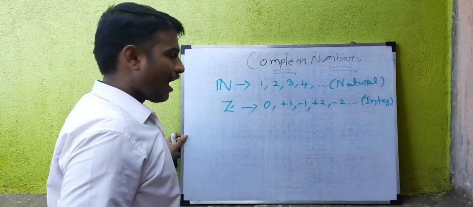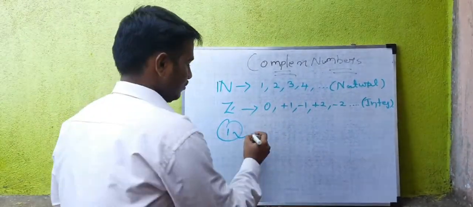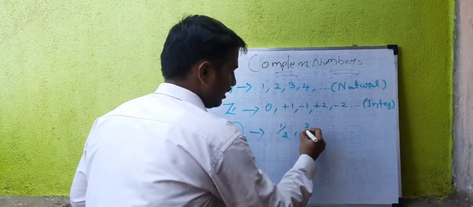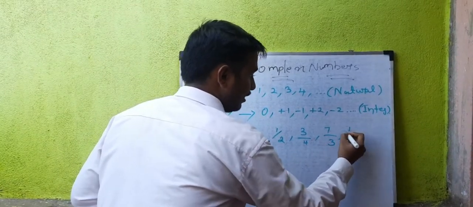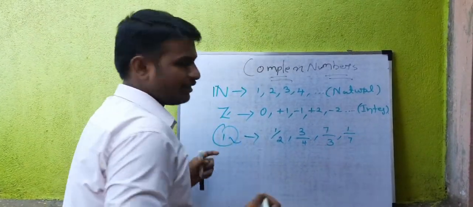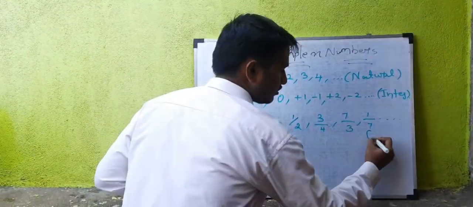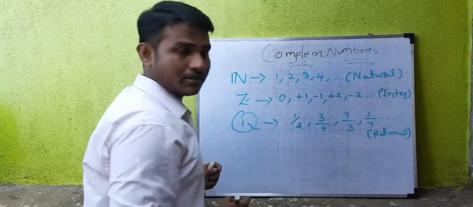And rational numbers, denoted by Q. Rational numbers are in the form 1 by 2, 3 by 4, 7 by 3, or 1 by 7, anything. These are all called rational numbers. So these are some of the number systems, right?